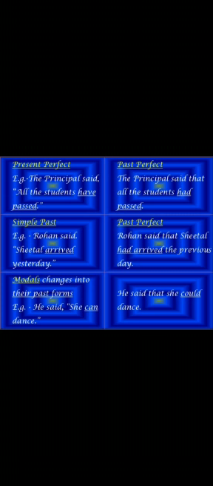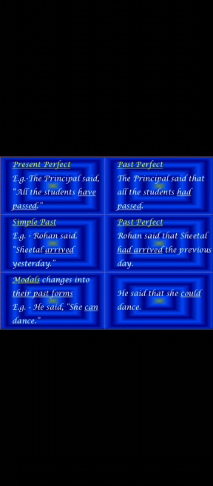So, how can we change present perfect tense into past perfect? Example, the principal said, all the students have passed. This is present perfect tense, but it is direct speech. Past perfect tense: the principal said that all the students had passed. This is past perfect tense, but it is indirect speech.